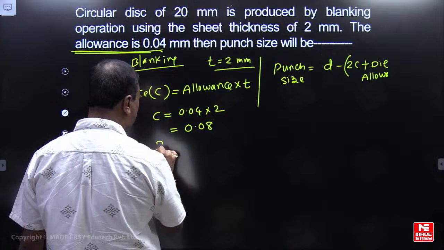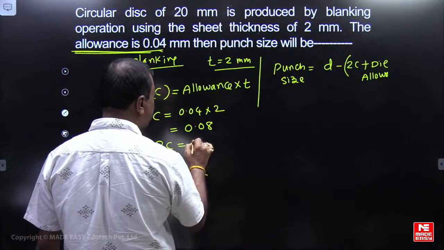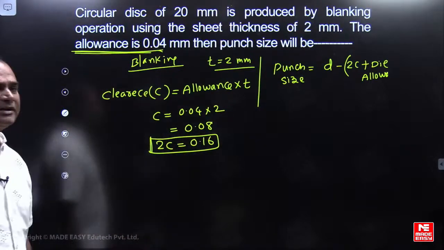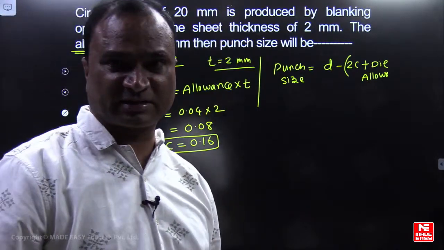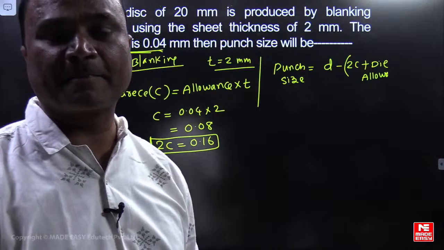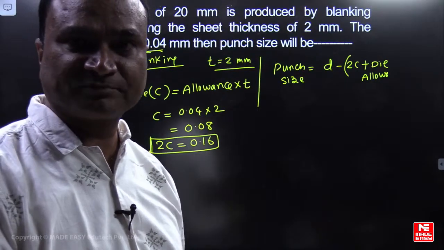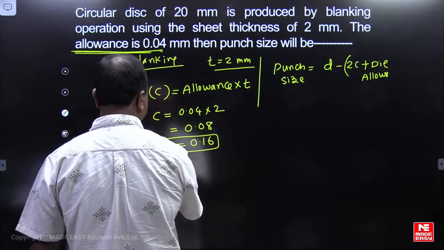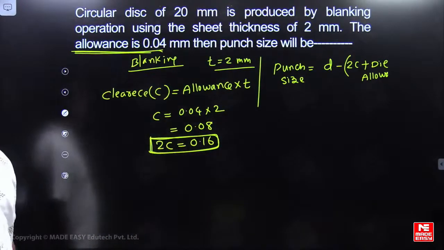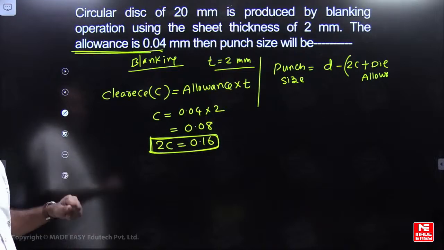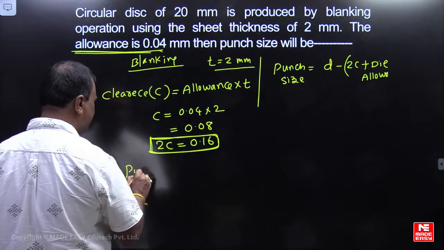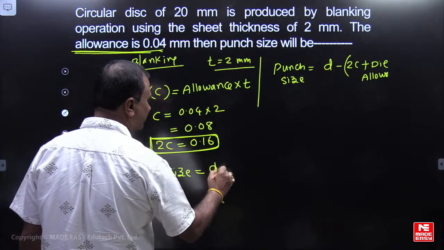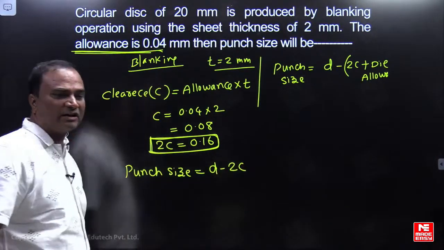How much are you getting, friends? 0.08. So the diameter clearance 2C is 0.16. Are you getting me? 2C equal to 0.16. Now if you want to find the punch size, it will be equal to D minus 2C. Here there is no need to add the allowance.